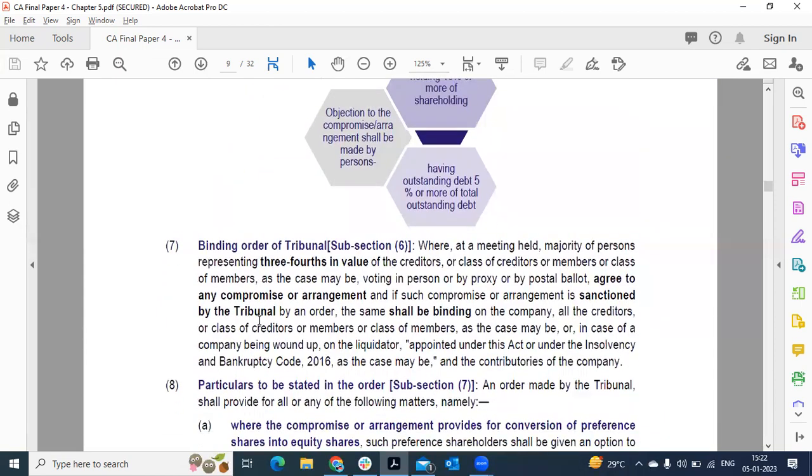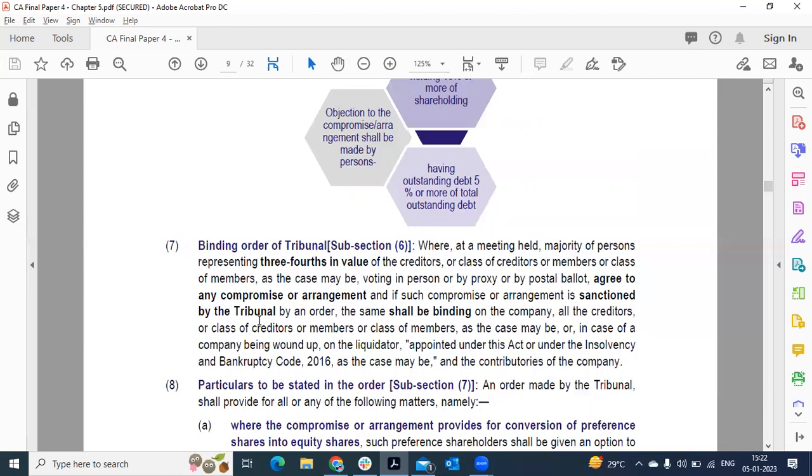At the meeting, how is the proposal accepted? If a meeting is conducted and 10 members are present there, how much is the majority to accept that scheme? When a meeting is held, a majority of persons representing 3/4 in value of the creditors. There are two conditions to this effect. The first condition is majority of persons and representing 3/4 in value.